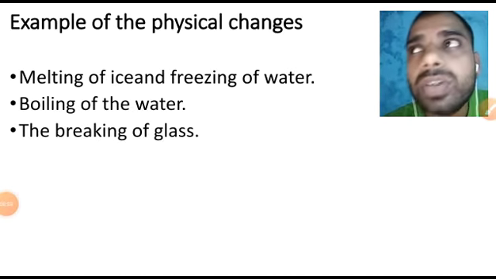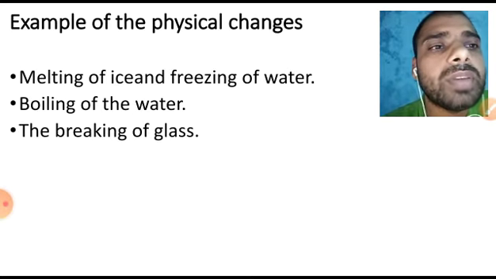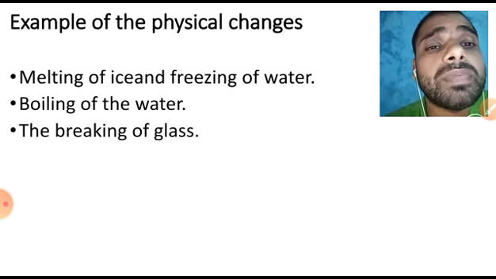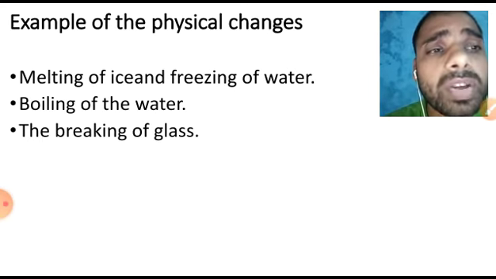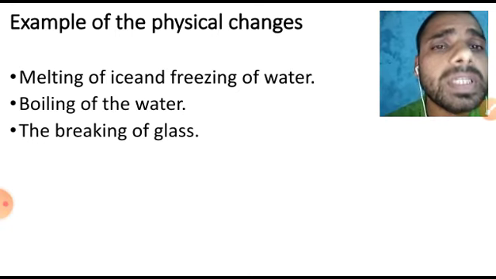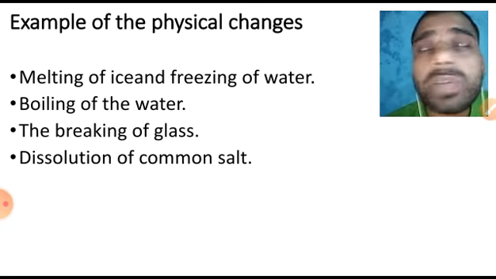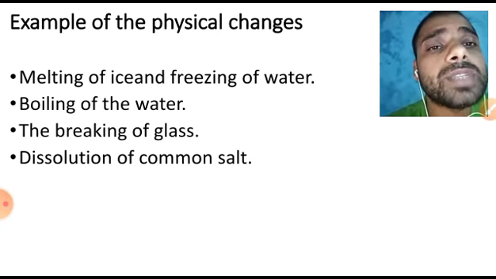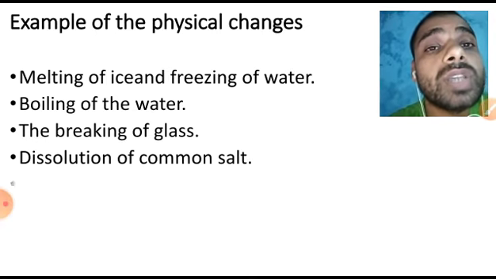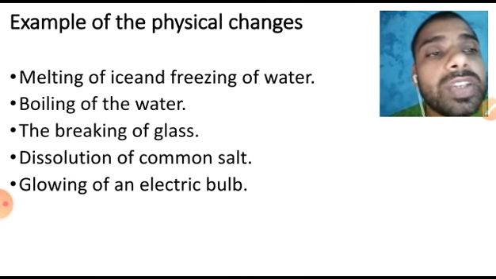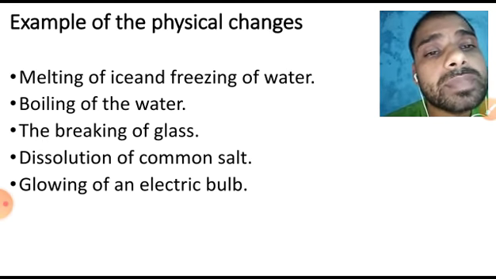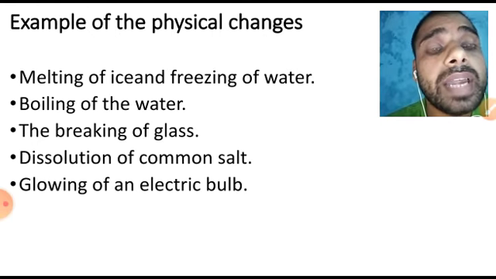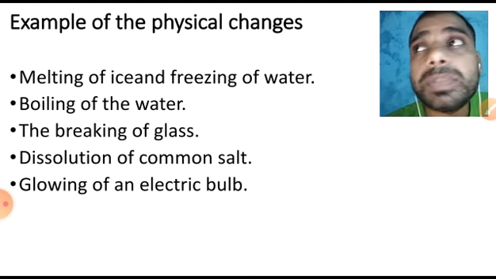The breaking of glass: if the glass breaks, then there would be pieces of glass and you will get the broken parts of the glass. That one is also a physical change. Dear student, dissolution of common salt, again this one is a physical change. Another example of physical change is glowing of an electric bulb. Once the light goes off, and if the light comes, the bulb will again start glowing. So this one is a physical change.